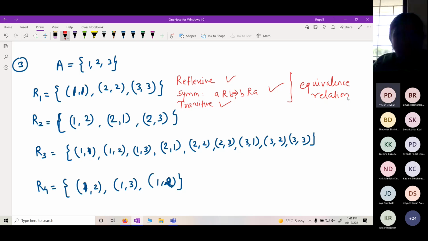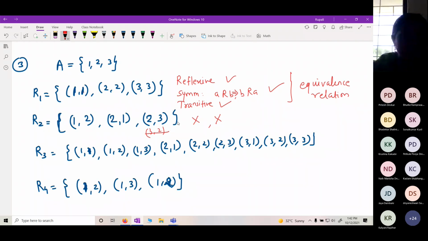What about R2? R2 is not reflexive, right? It is just symmetric. Not reflexive. Whether it is symmetric? No. 2 related to 3 आहे पण 3 related to 2 आहे का? No, this is not there na. So it is neither reflexive nor symmetric, right?